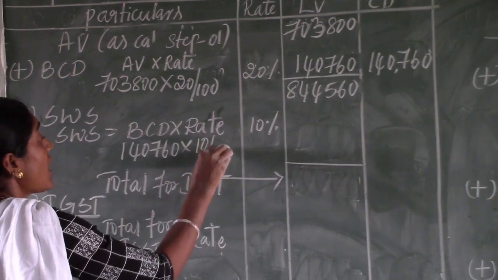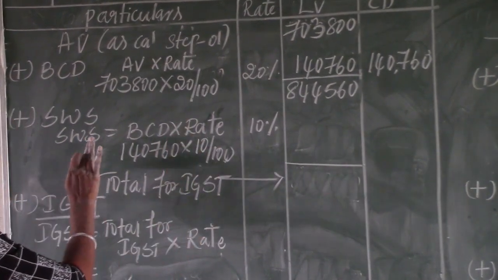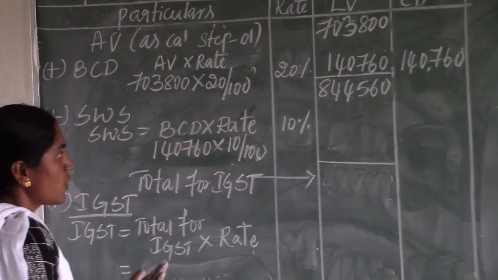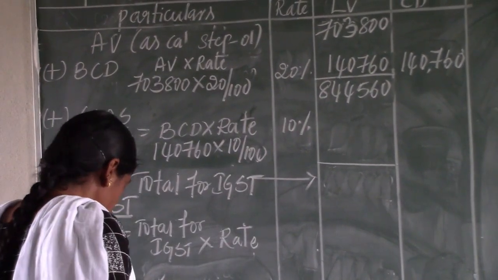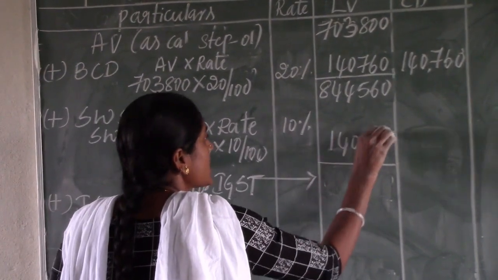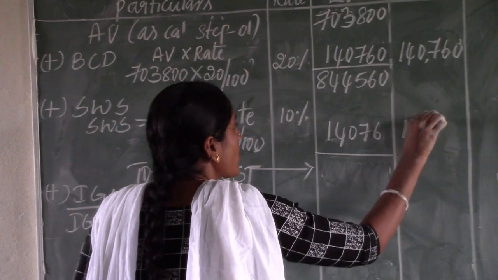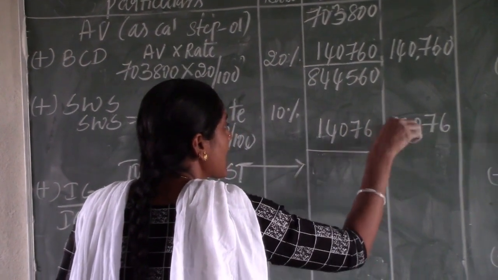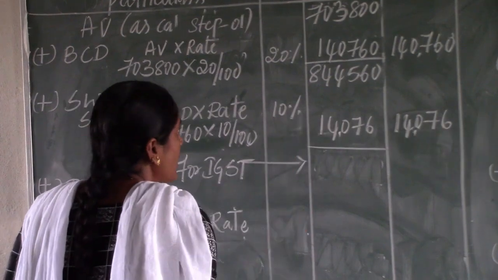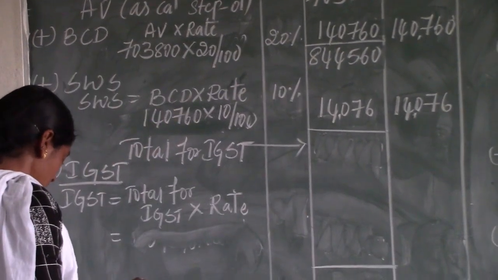So 10% on BCD. Always the social welfare surcharge is calculated on the BCD value, not on the total value. Therefore, social welfare surcharge is 14,076. We need to write that in both columns because it is a kind of duty which is payable on the assessable value. Again make it total of the middle column.